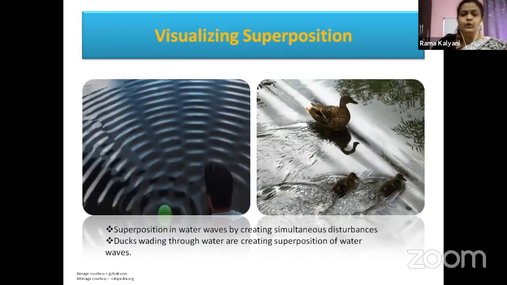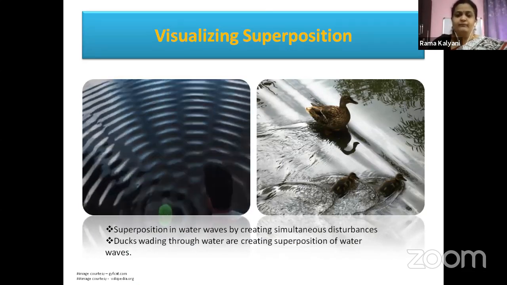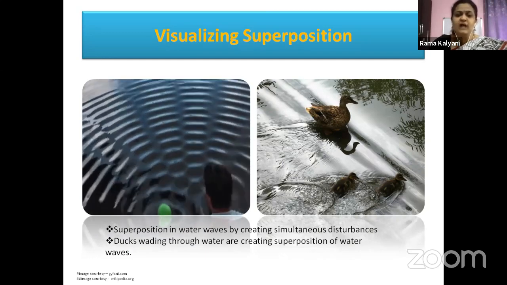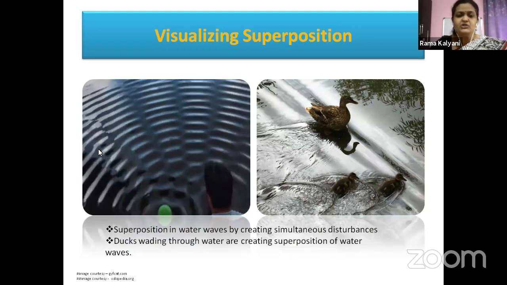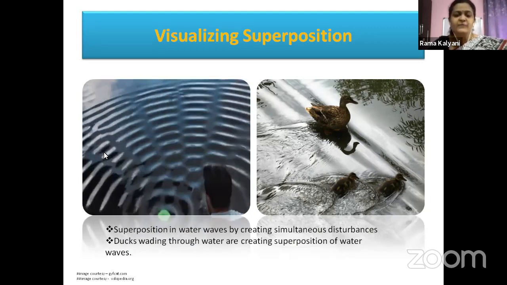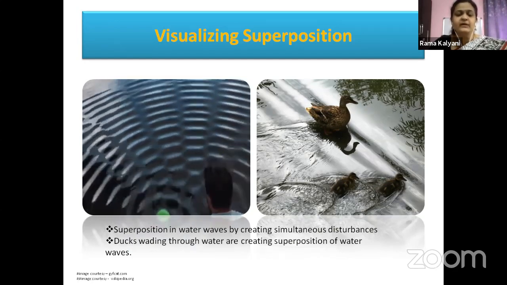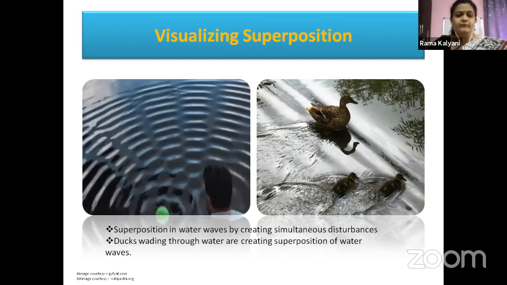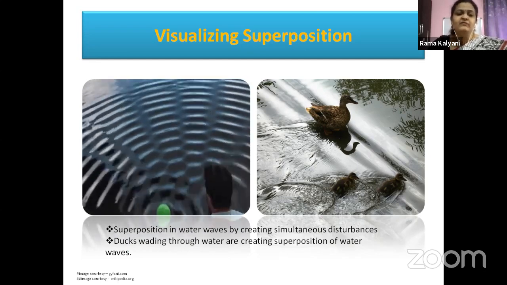Right, children, as I told you, we will be visualizing superposition, that is, observing where we see superposition. See the first picture, children. Here, a person is creating ripples in water. Something very easily we can identify, or even do ourselves.